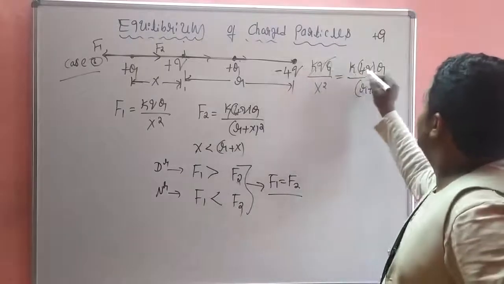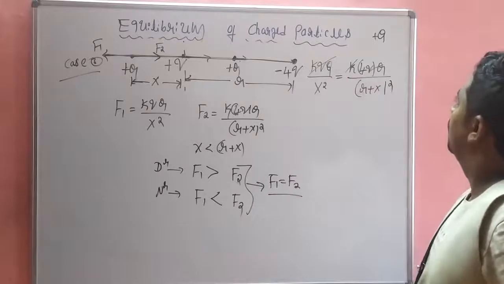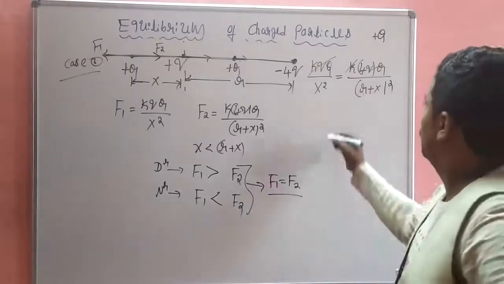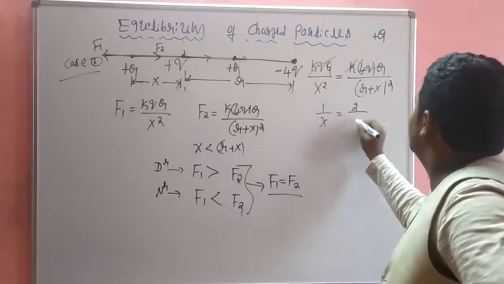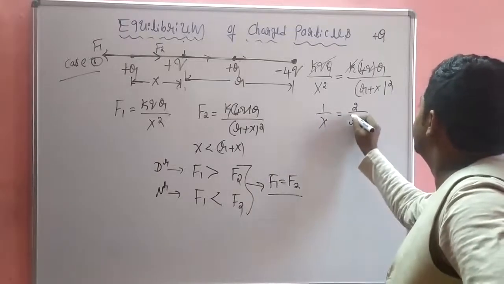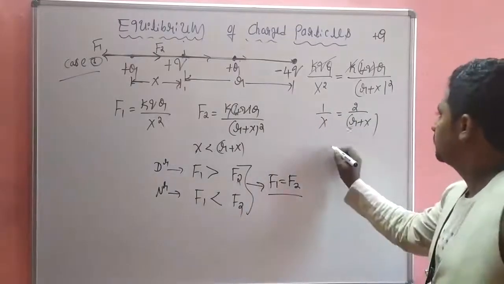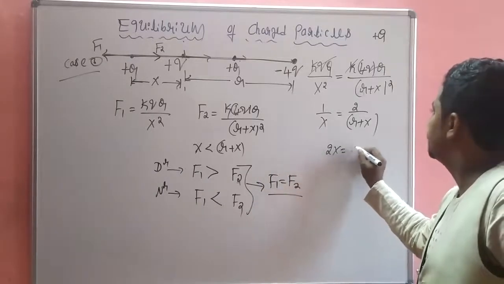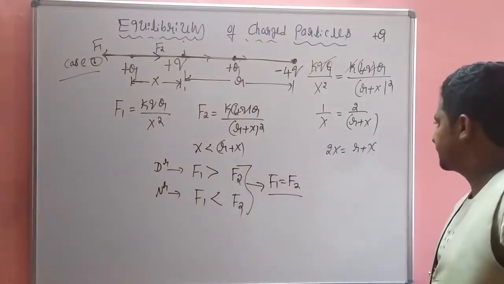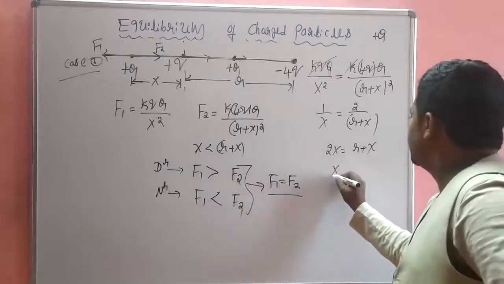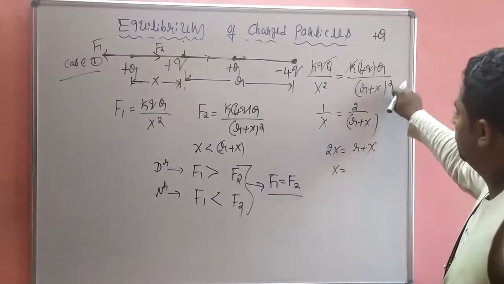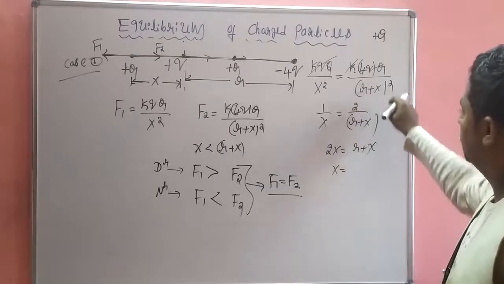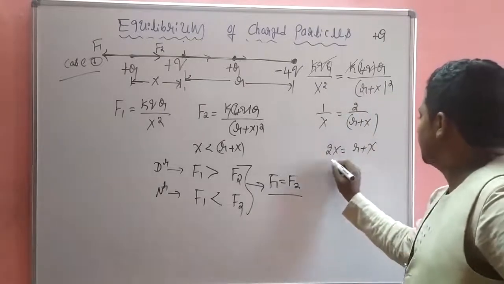So KQ cancelled. 1 by X is equal to 2 divided by R plus X. So 2x is equal to R plus X. X is equal to R.